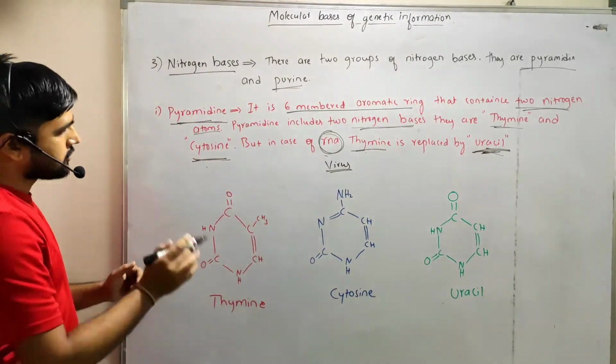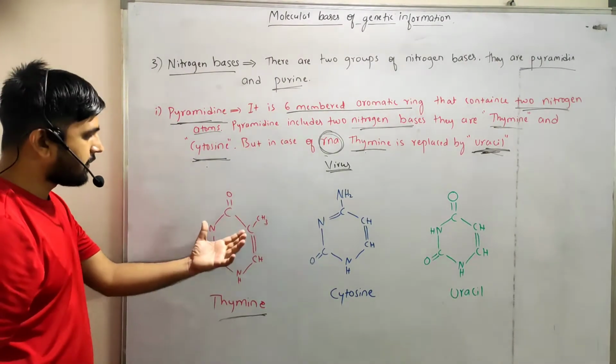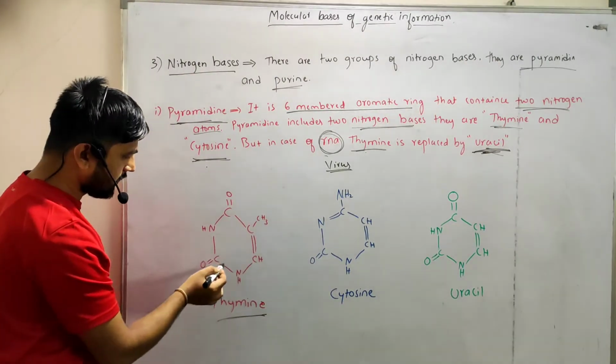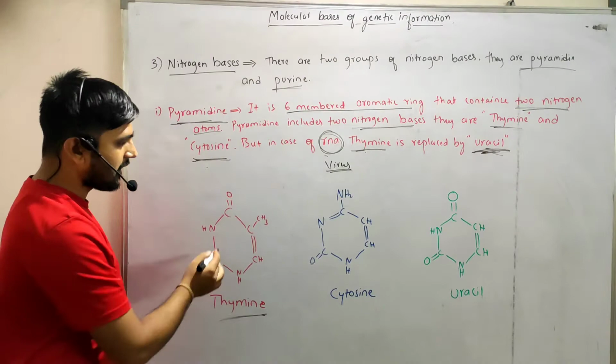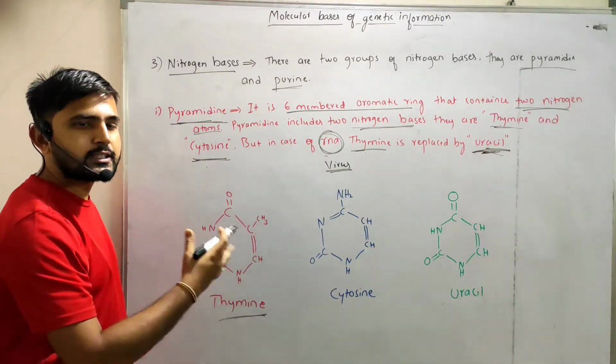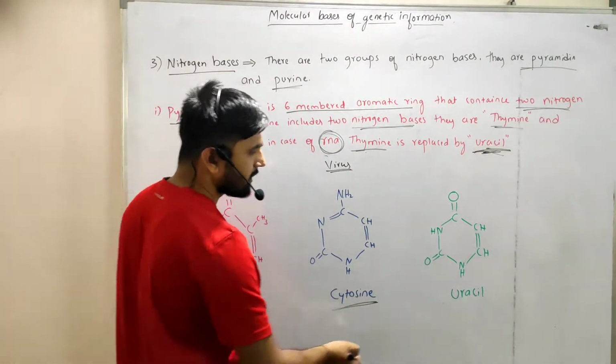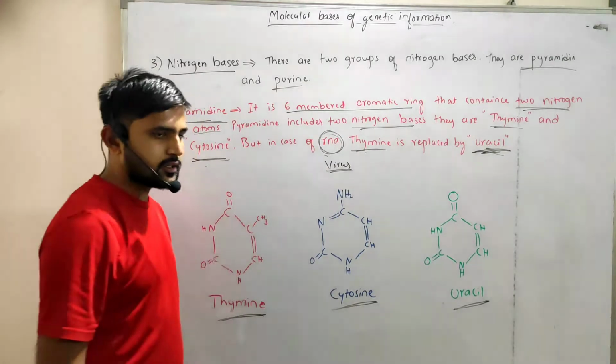First, this is the structure of thymine, which is made up of 1, 2, 3, 4 carbons, like this. It is an aromatic ring. This is thymine, this structure will be cytosine, and this structure will be uracil.